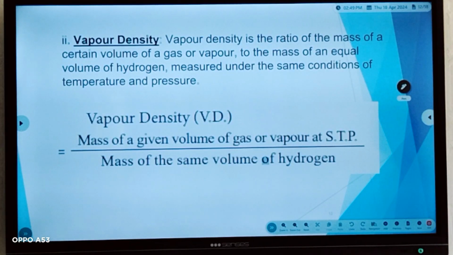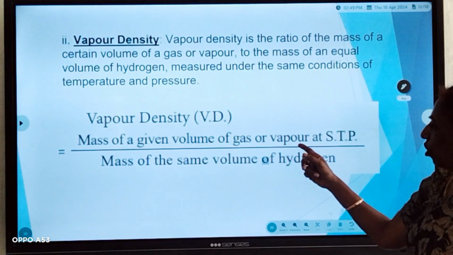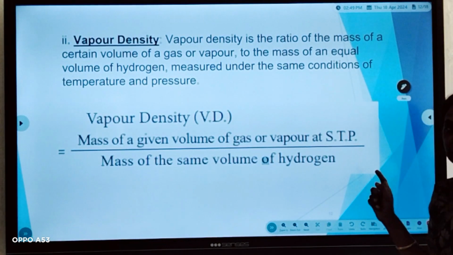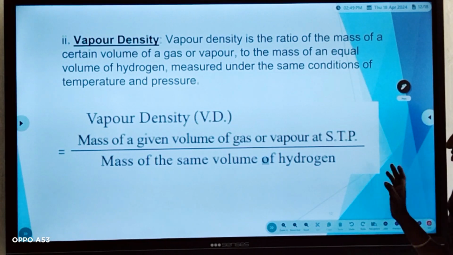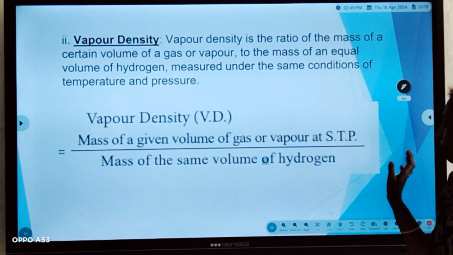Next, what is vapor density? Vapor density is the ratio of the mass of a certain volume of gas or vapor to the mass of an equal volume of hydrogen measured under the same conditions of temperature and pressure. We can write the vapor density like this also: mass of the given volume of gas or vapor at STP, that is standard temperature and pressure, by mass of the same volume of hydrogen.